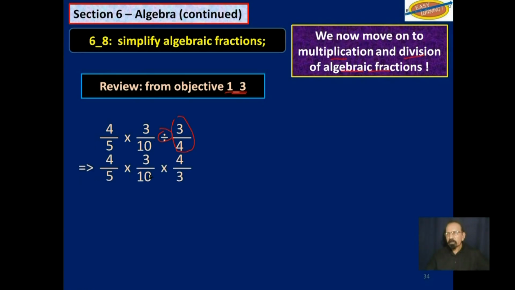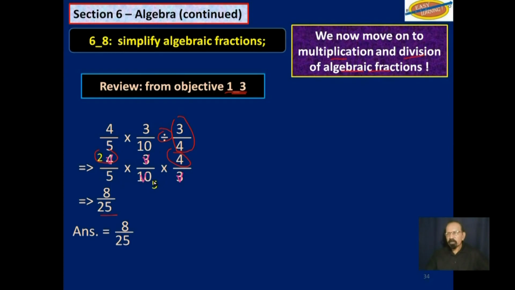And you reduce 3 into 3, 3, and so on. 2 into 4, 2, 2 into 10, 5. And that's about it. So you get 2 times 4 to give us 8, and 5 times 5, 25. The answer to that is 8 over 25.